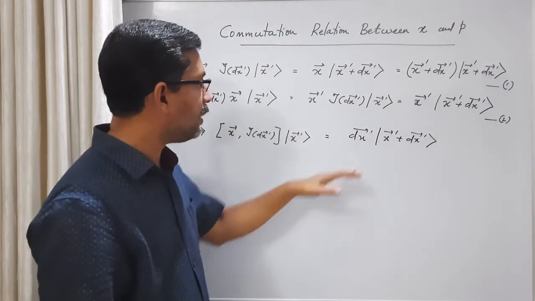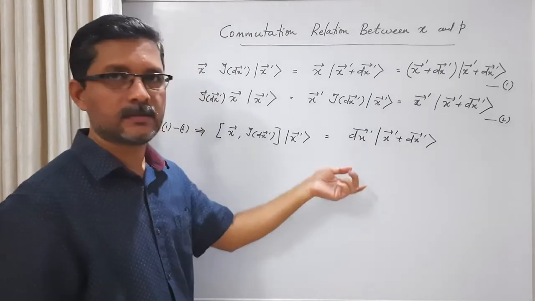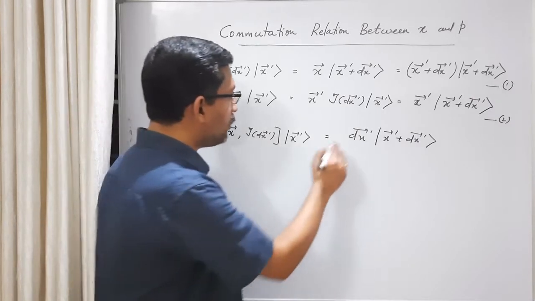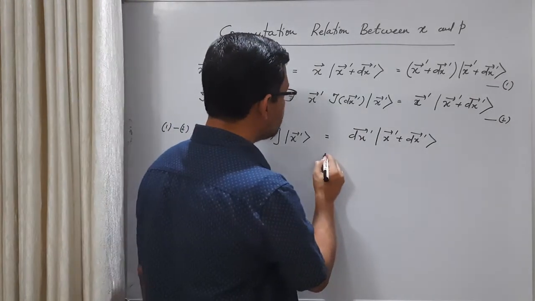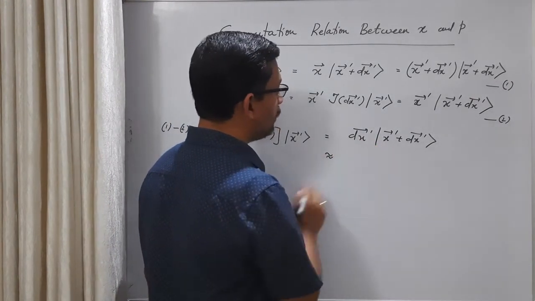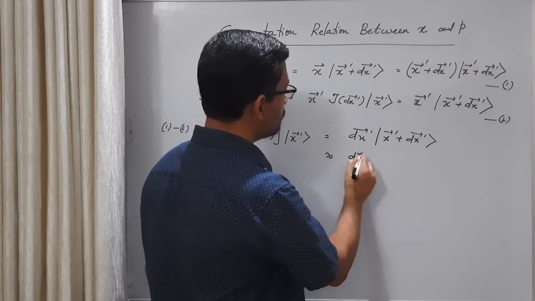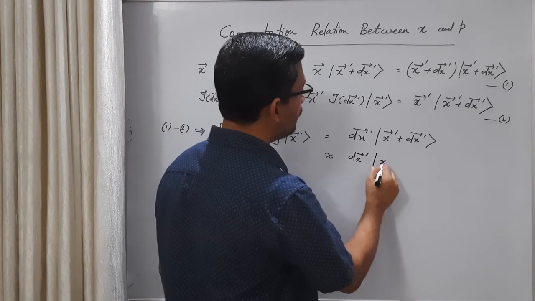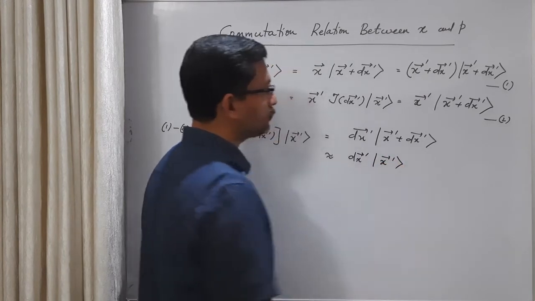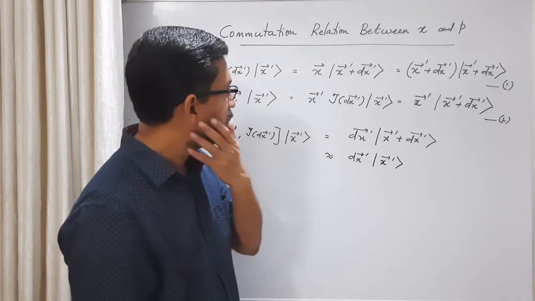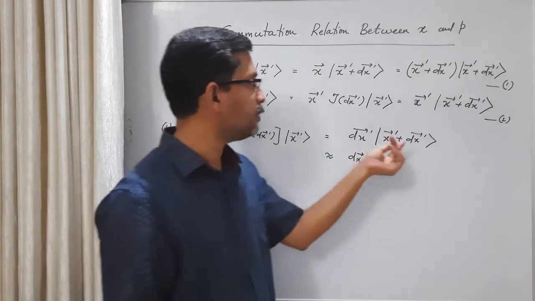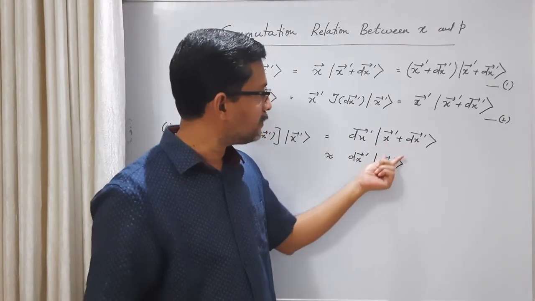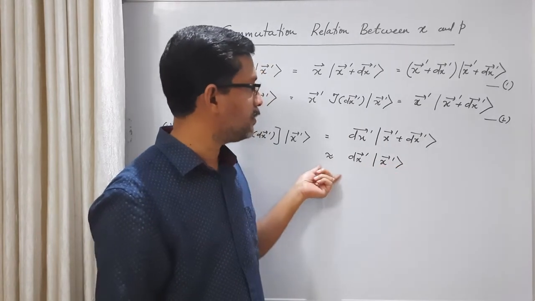Now here I am quoting a result; this result we will prove later. I am quoting that this is approximately equal to dx prime times the eigenket x prime. Understand that we are not simply neglecting this dx prime. Instead of this eigenket, we are using the other eigenket with an approximation symbol.